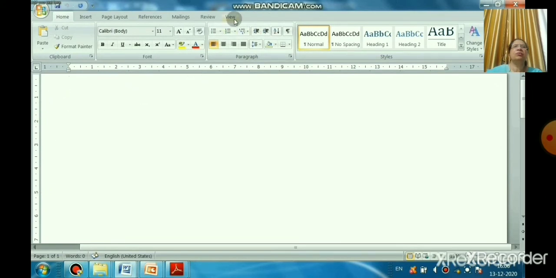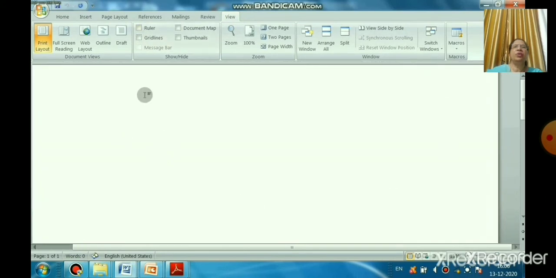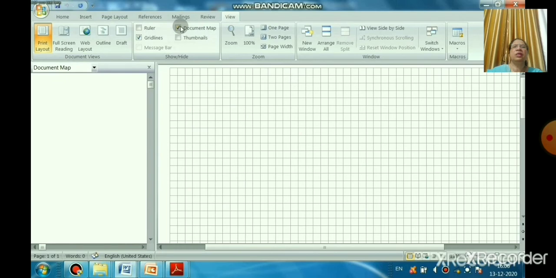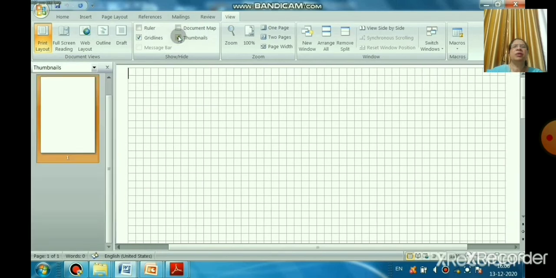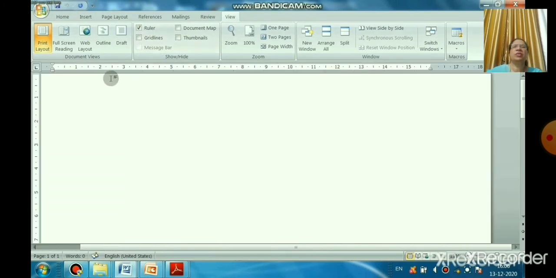While writing the text, click on the View tab. Here, if you want to take out the ruler, click on View. Can you see this box? Just click it, the tick mark should be there, then only you can see the ruler. Now I want only the ruler, so I will take it, because I can scroll the horizontal and vertical ruler, and I can decrease or increase it. That's why I am taking the ruler.